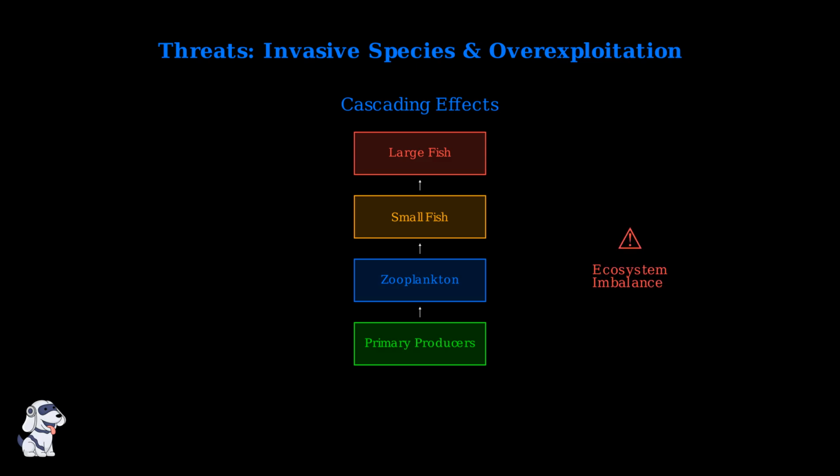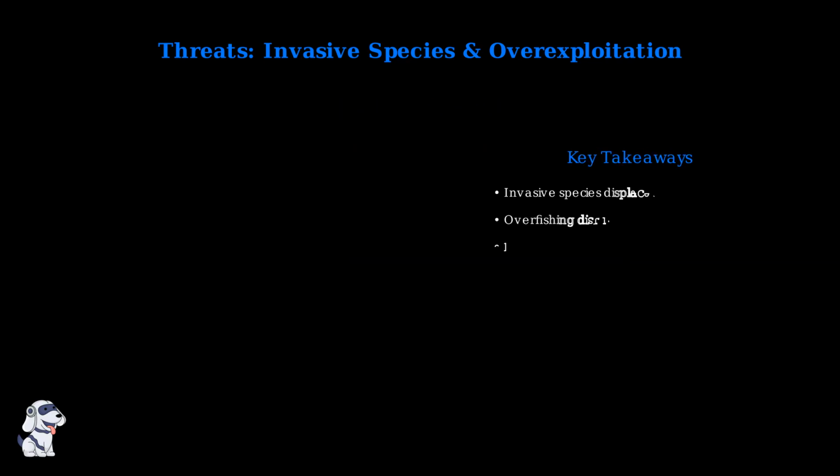When zooplankton populations are disrupted, it affects every level of the food web, from primary producers at the bottom to large predators at the top. The key takeaways are clear. Invasive species can displace native zooplankton through competition, overfishing disrupts the natural predator-prey balance, and both threats create cascading effects that impact the entire marine ecosystem.